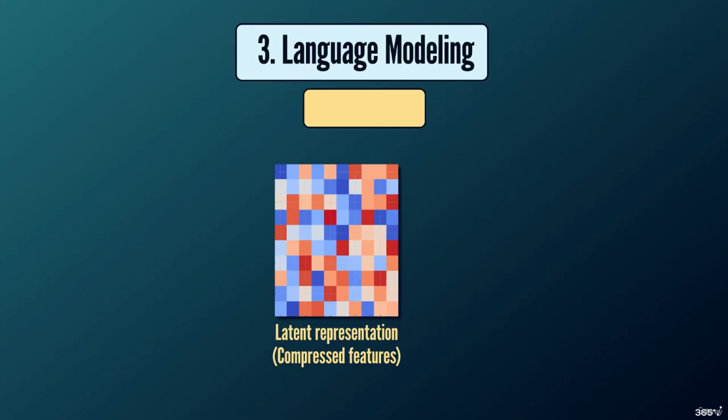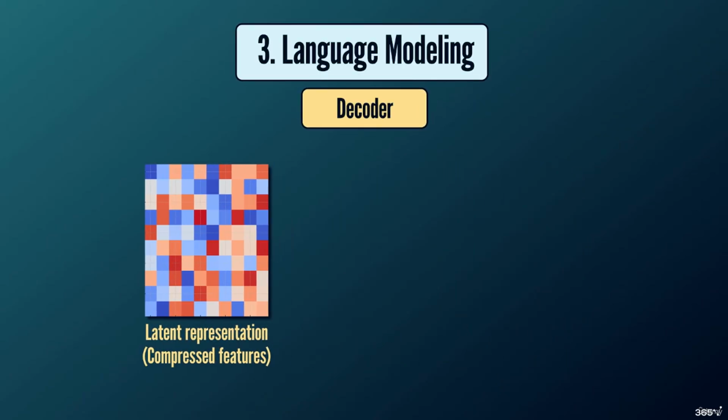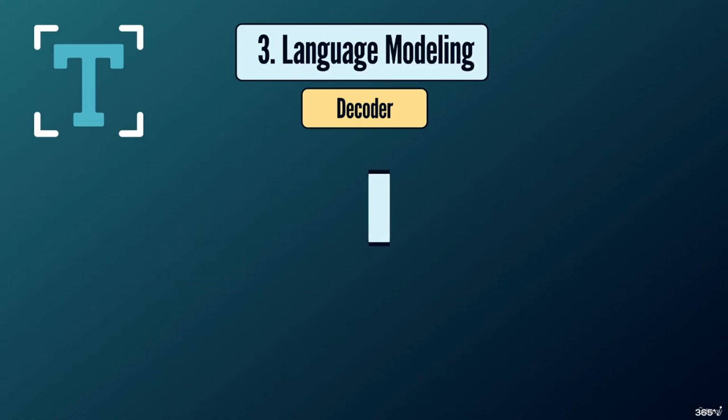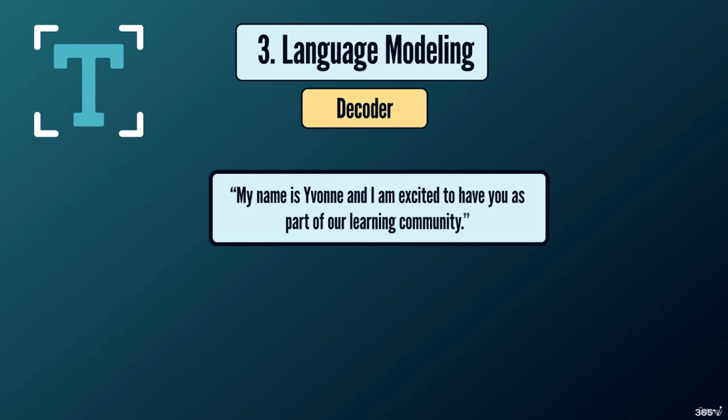Number 3. Language Modeling Decoder. Finally, Whisper uses its transformer decoder to convert the latent representation into text. The decoder uses context to determine which words make sense in the transcription. For example, in the sentence, "My name is Ivan and I am excited to have you as part of our learning community," the model understands the surrounding words and structures to generate the text.